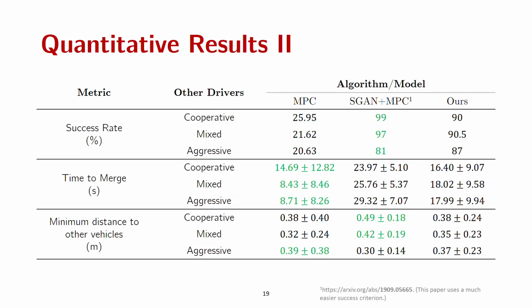For this experiment, in addition to the MPC baseline, we present numbers for another baseline from a recent paper published at the 2020 American Control Conference. It is very important to note that while the task is the same, the success criterion used in that work is much looser. The SCAN plus MPC baseline determines success as soon as any part of the ego vehicle enters the desired lane. However, we determine success in our work only when the entirety of the ego vehicle remains in the desired lane for a continuous 5-second period.